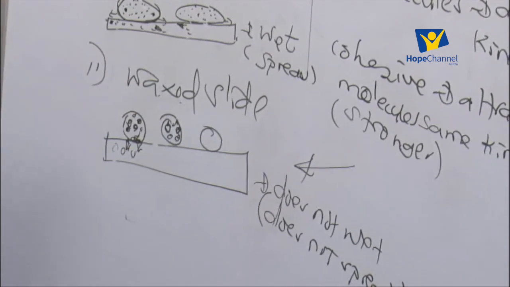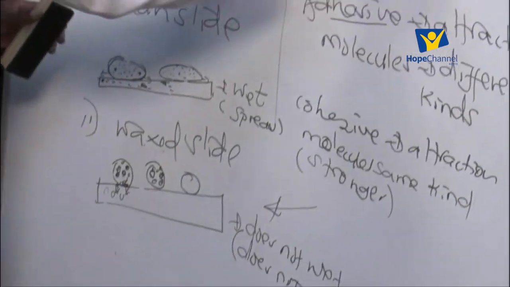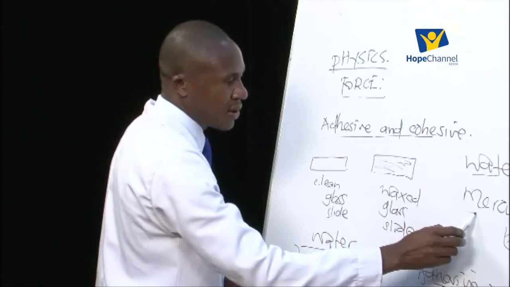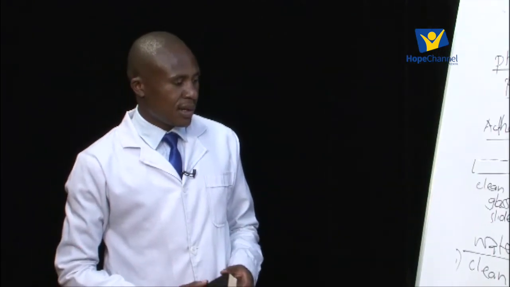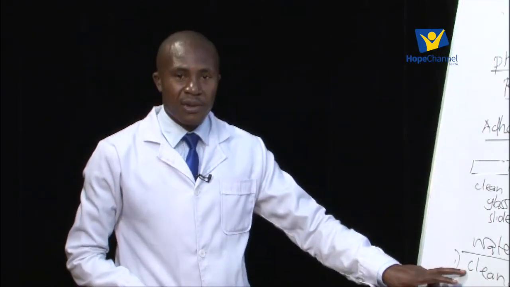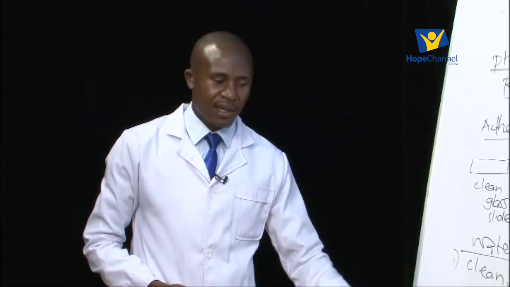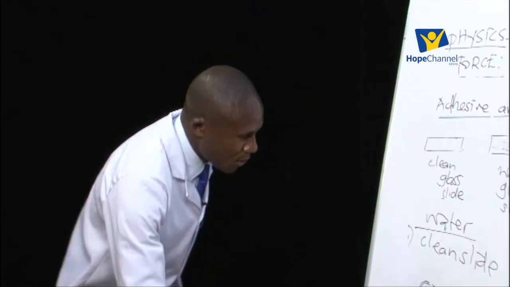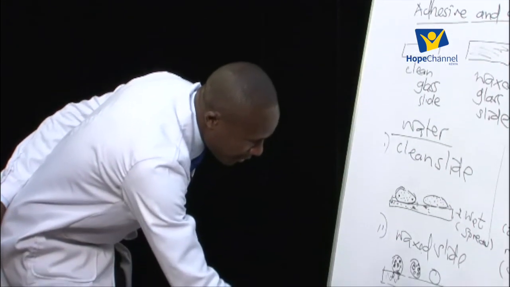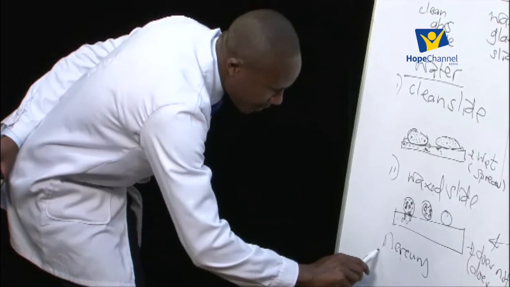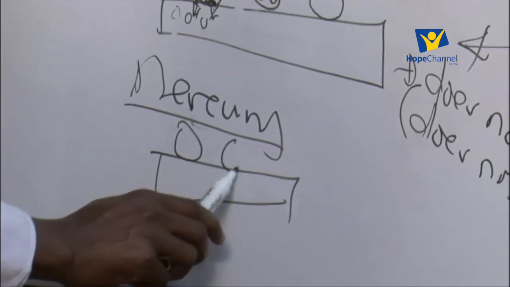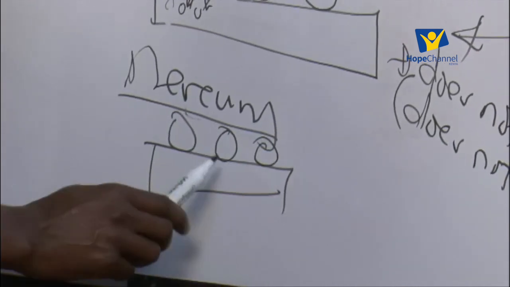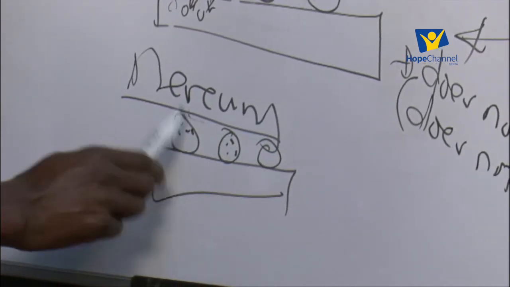Now that is for the first case when we use water, but we can do the same using mercury. For mercury, it is much simpler: irrespective of the slide we are using, whether it is clean or waxed, mercury will form spherical shapes of drops.